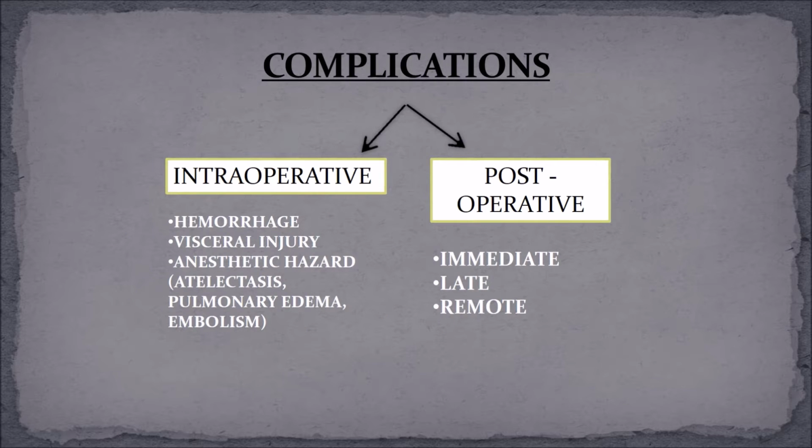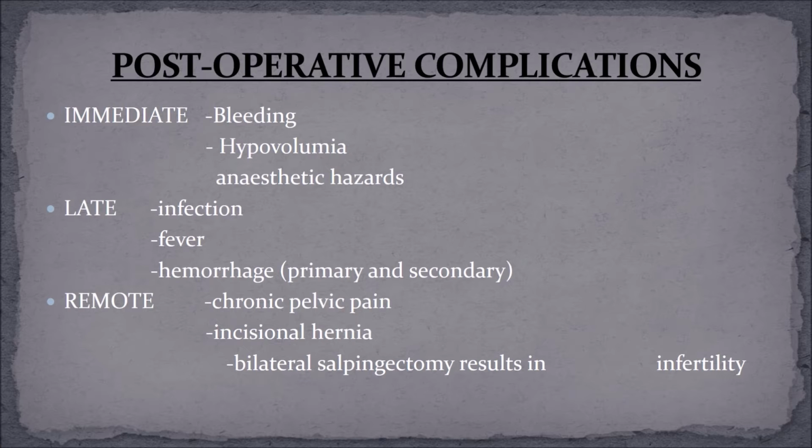The complications. They can be intraoperative or postoperative. Intraoperative means during operation. These are hemorrhage, visceral injury, anesthetic hazards, atelectasis, pulmonary edema, and embolism. Post-operative complications may be immediate, late, or remote. We are going to discuss them one by one. Immediate: it may be bleeding, hypovolemia, anesthetic hazard. Late: it may be infection, fever, hemorrhage, primary or secondary.